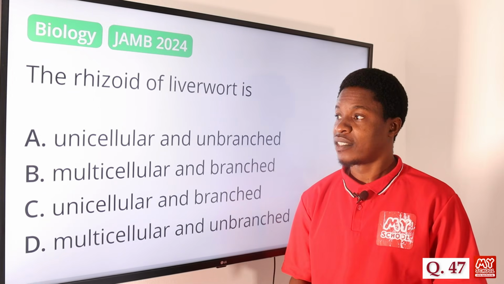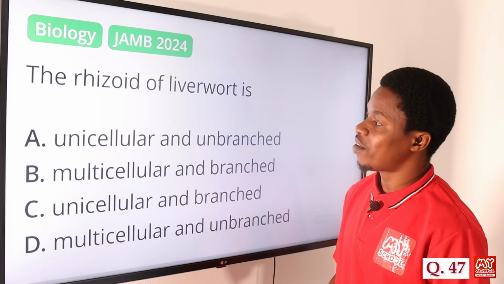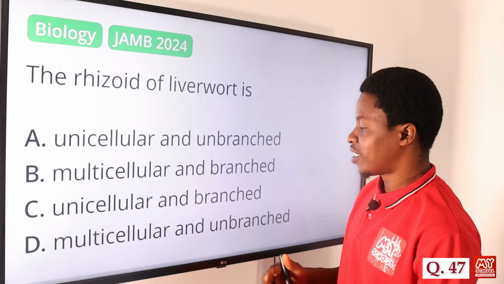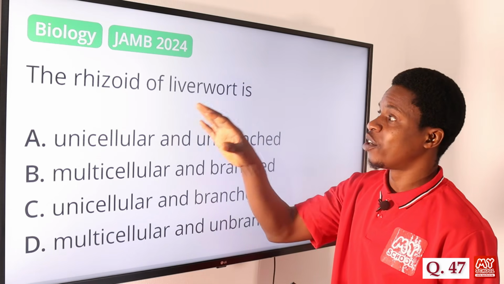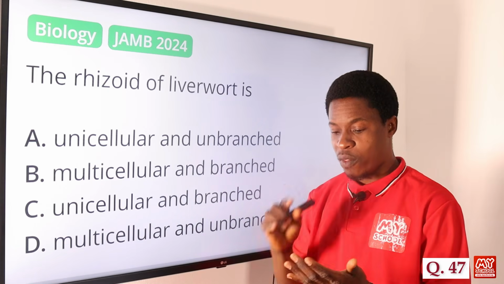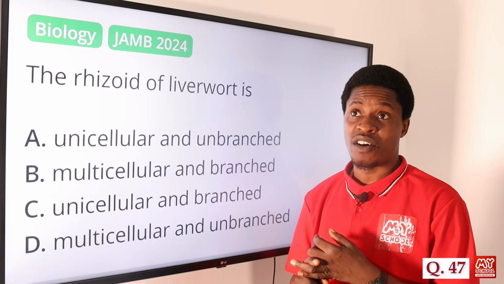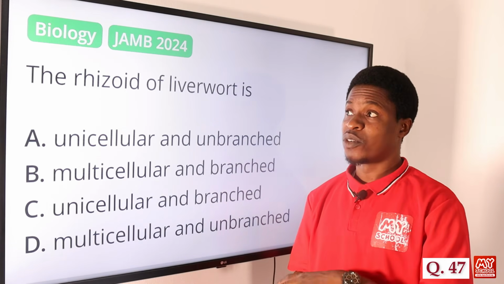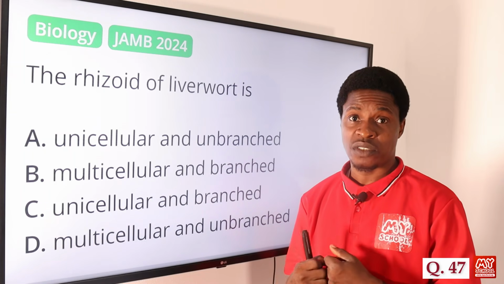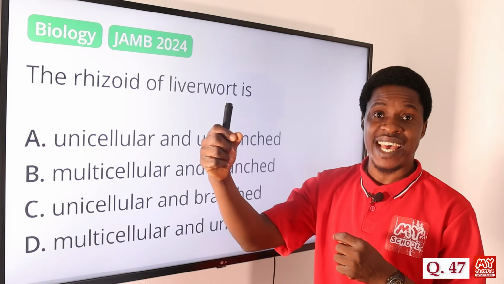Question 47. The rhizoid of liverwort is what? Is it unicellular and unbranched, multicellular and unbranched, unicellular and branched, or multicellular and branched? Like we said in one of the questions we solved before, the liverwort and the moss make up the bryophyte phylum. They are bryophytes. They don't have true vascular tissue. They have roots, and those roots, the root hairs, are what we call the rhizoid.